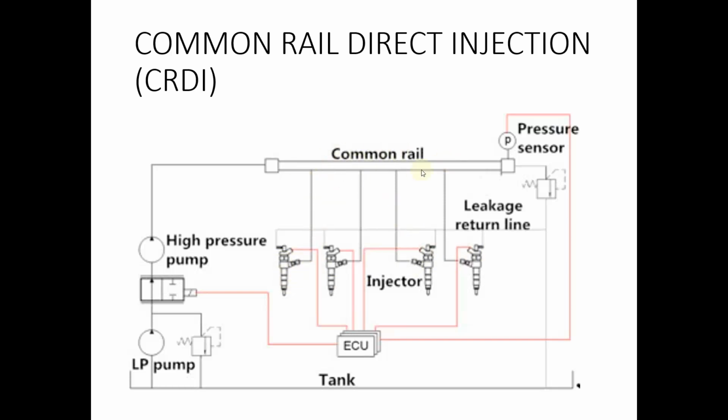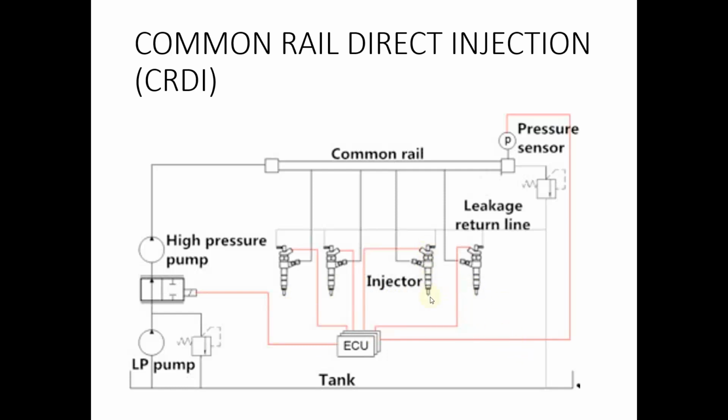So the common rail stores diesel at a very high pressure, and it is sensed by a pressure sensor. Whenever the pressure is exceeding a particular set limit, the fuel is supplied to the particular injector. So this fuel injector will inject the diesel at very high pressure to the required engine cylinder.